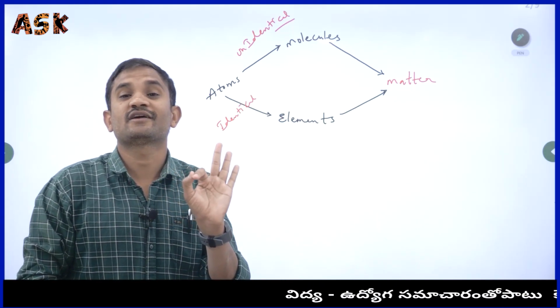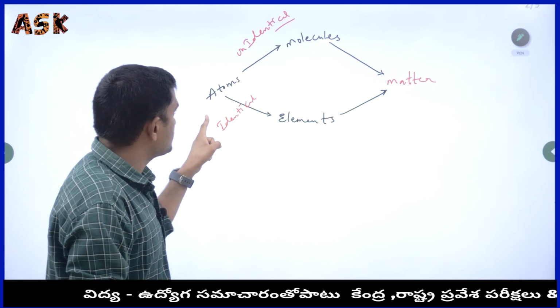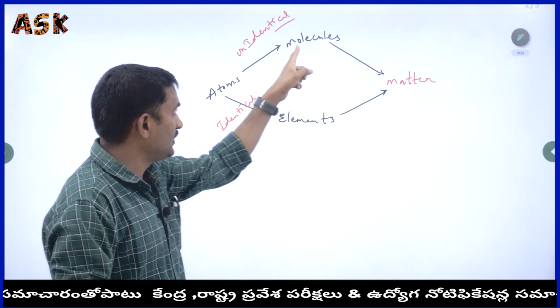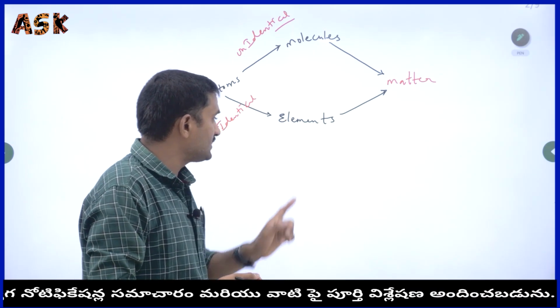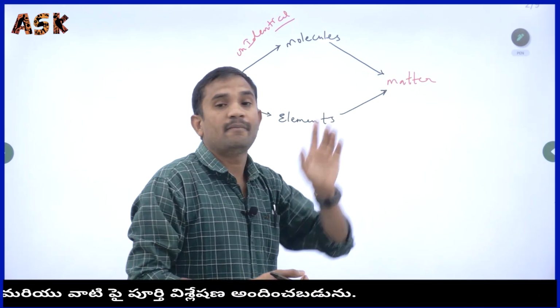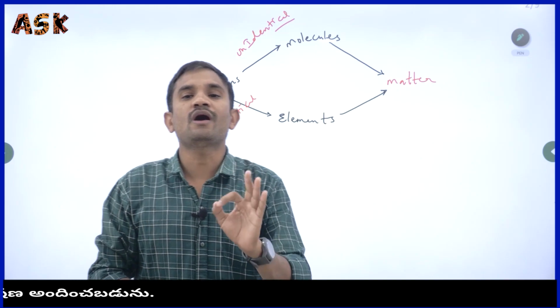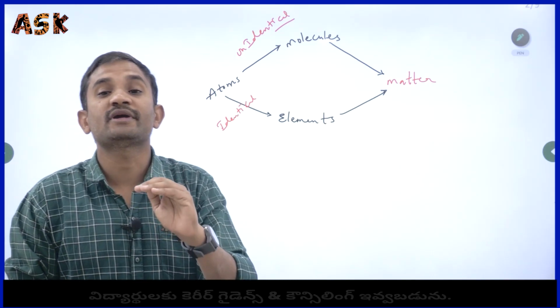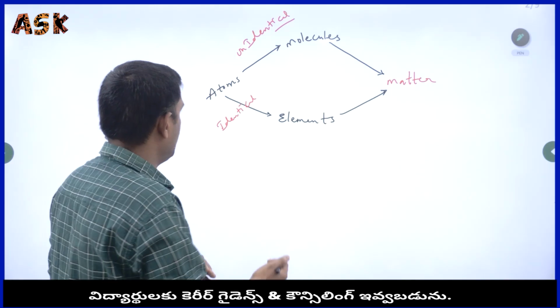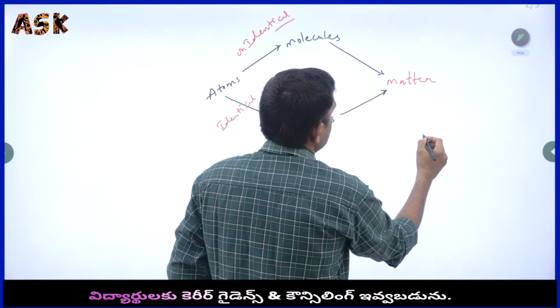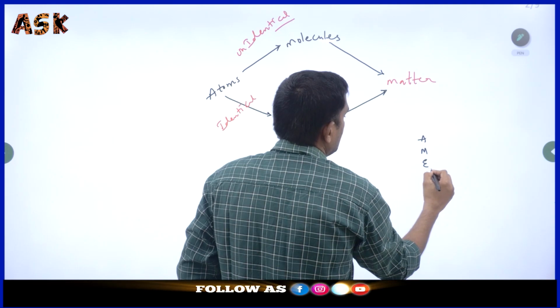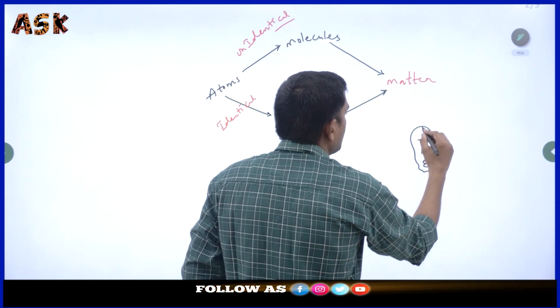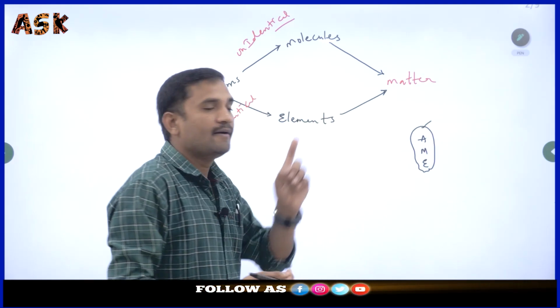Finally, we got matter. Atoms give us molecules, molecules give us matter, atoms give us elements, and elements give us matter. That means the atoms, molecules and elements are responsible for the formation of matter. These three are responsible to form matter.